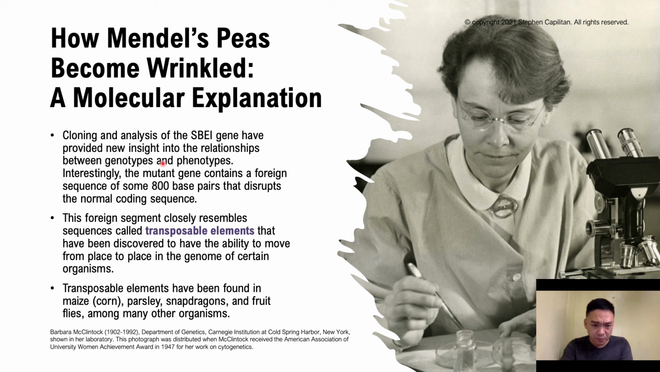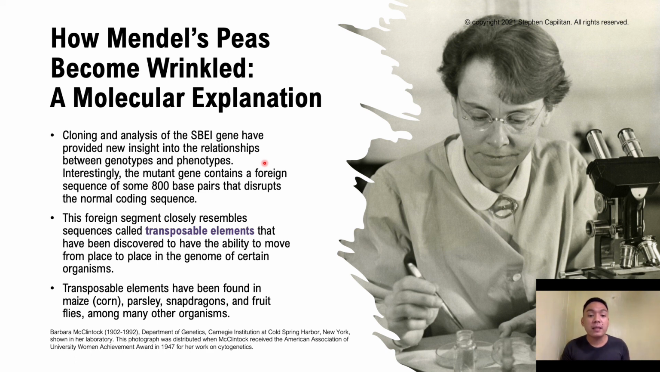How this is being done in the lab, it is being examined by cloning and analysis of the SBEI gene, which has provided us with new insights into the relationships between genotypes and phenotypes. Interestingly, the mutant gene contains a foreign sequence of about 800 base pairs that disrupts the normal coding sequence. This foreign element closely resembles sequences called transposons or transposable elements, often called jumping genes.